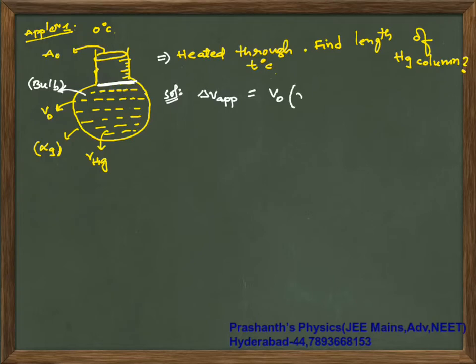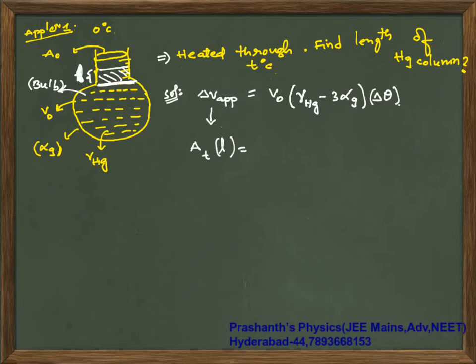V0 times gamma of Hg minus 3 times alpha of glass times delta theta, which is your temperature difference, T minus 0, that is equal to T. Now after heating, this liquid will flow into this container till here. That is indirectly area of cross section into height h or length L, whatever you take. Let us say this length is L, that is the overflown liquid.